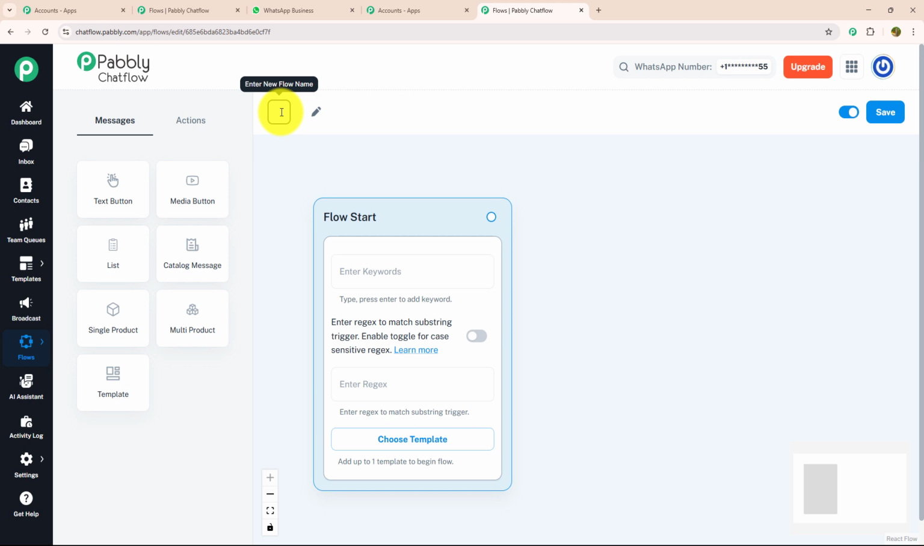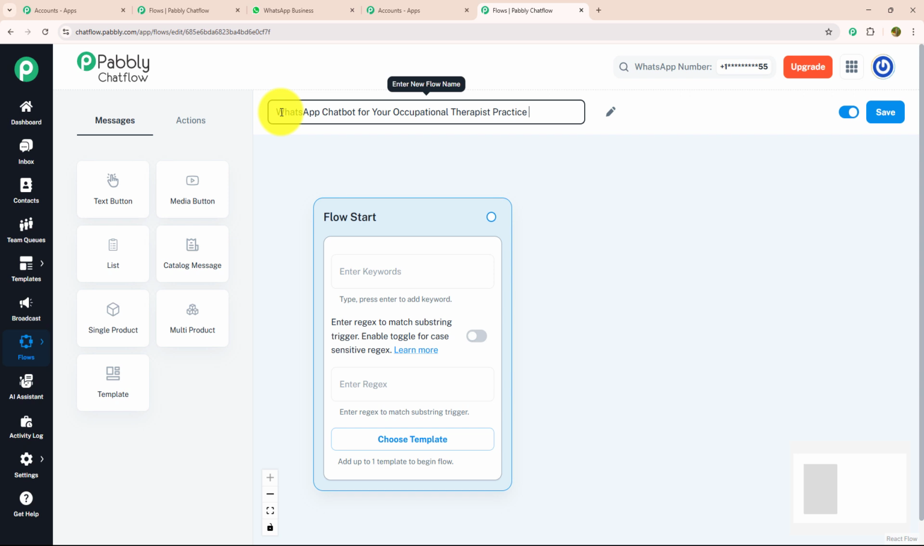As we are making this chatbot for occupational therapist practice, I will name it accordingly as WhatsApp chatbot for your occupational therapist practice. After giving a meaningful name, we need to know about three main features which are given inside the flow start: keywords, regex, and choose template. Let's see each feature individually.